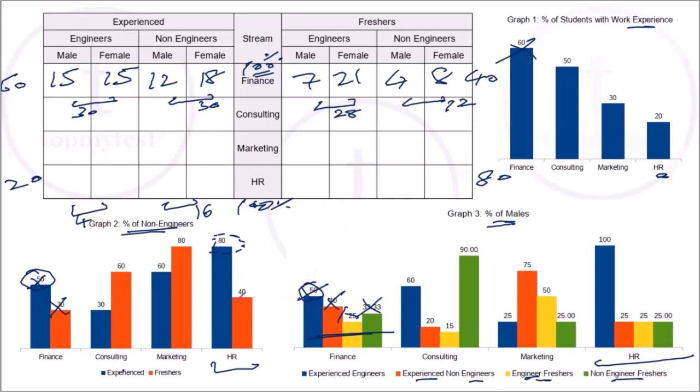Similarly, if you look at the freshers part, 40% of freshers are non-engineers. So 40% of 80 will be 32. This should be 80 minus 32, 48. So this is done. Okay, let's look at this. 100% of experienced engineers in HR are males. So this should be 4, which means this should be 0.